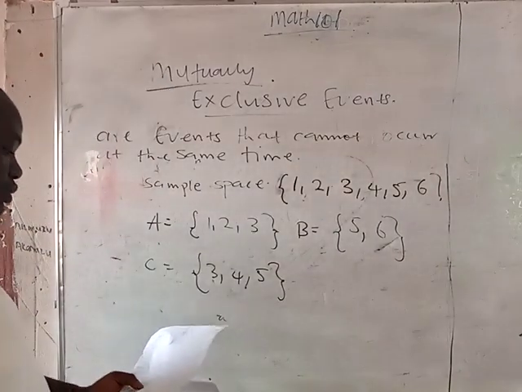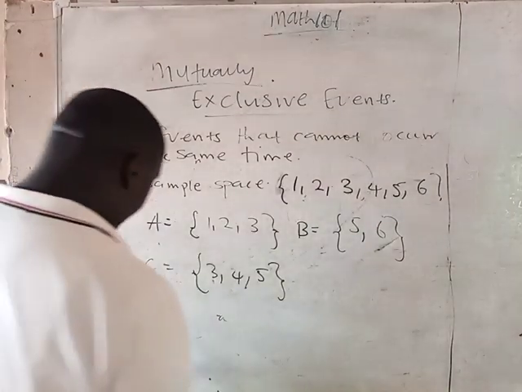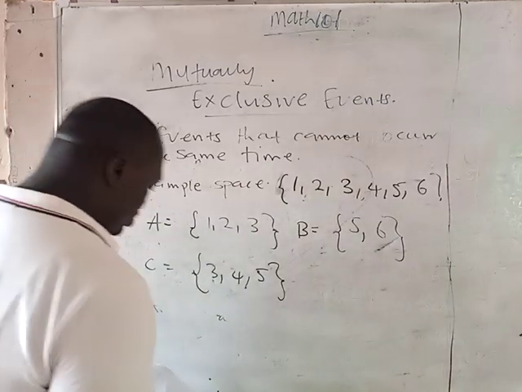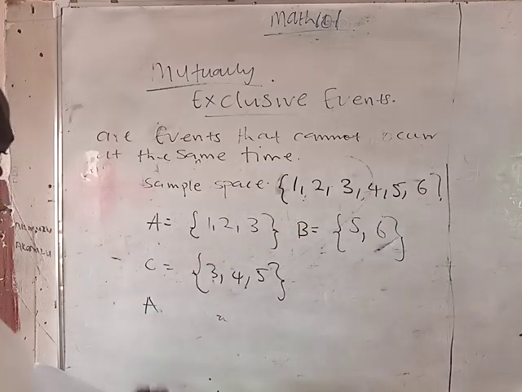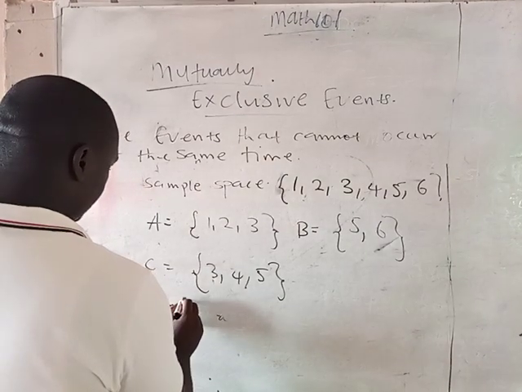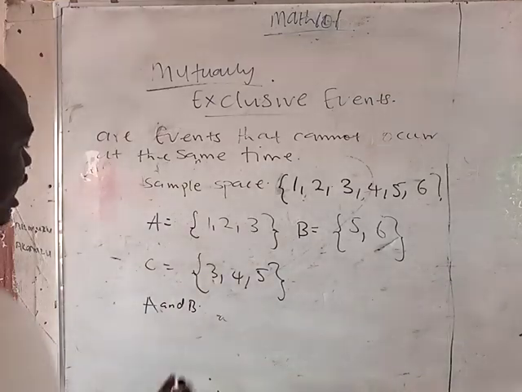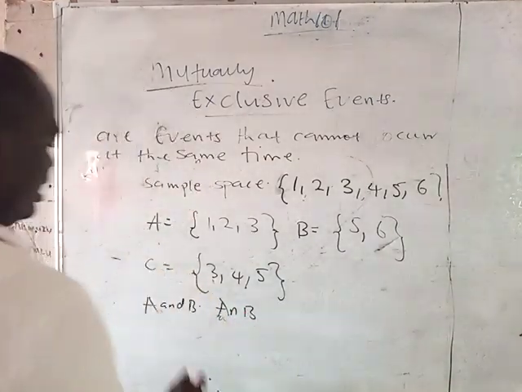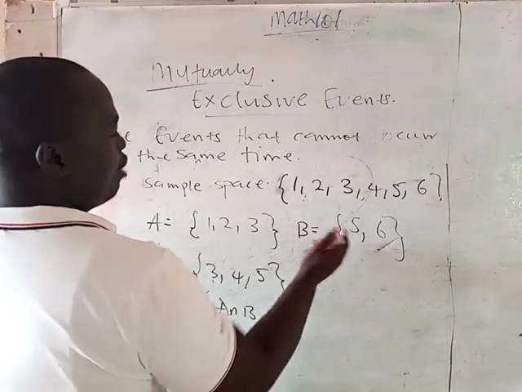I can ask you, are A and B mutually exclusive? A and B, are they mutually exclusive or not? A and B means A intersection B. And for A intersection B, you can see that we don't have anything in common.